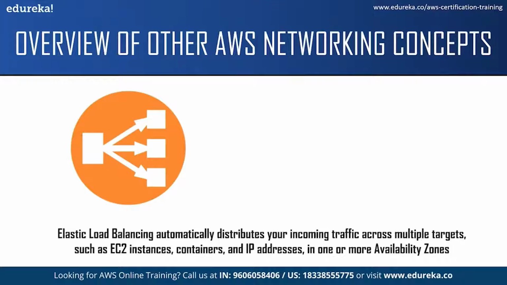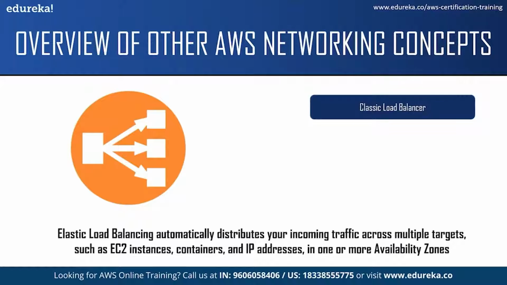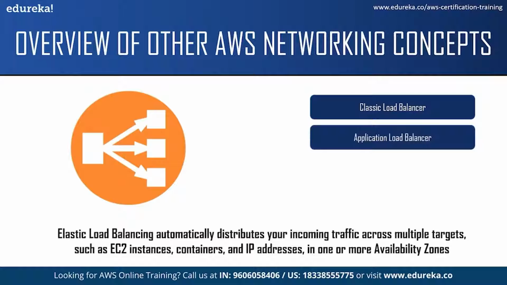Now, Elastic Load Balancing offers four types of load balancer. First is the Classic Load Balancer, which provides basic load balancing across multiple Amazon EC2 instances, and it operates both at the request level and the connection level. A Classic Load Balancer is intended for applications that were built within the EC2-Classic network. Second, we have the Application Load Balancer. It is best suited for load balancing of HTTP and HTTPS traffic and provides advanced request routing, which is helpful in modern application architecture, including microservices and containers.